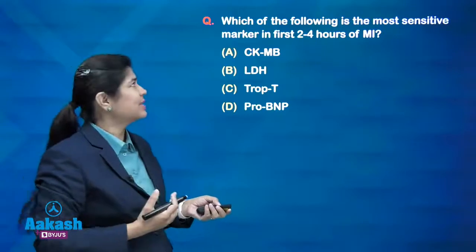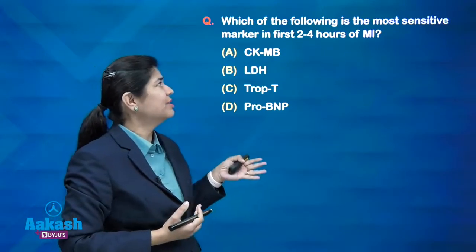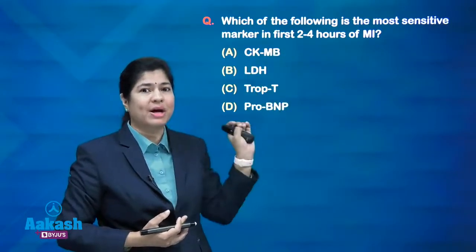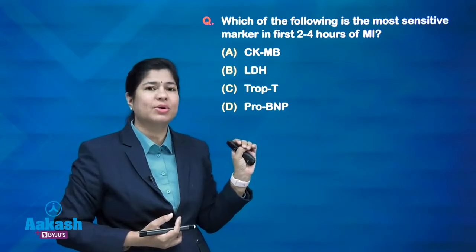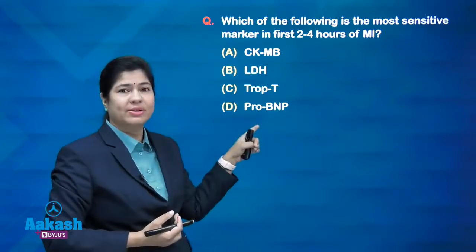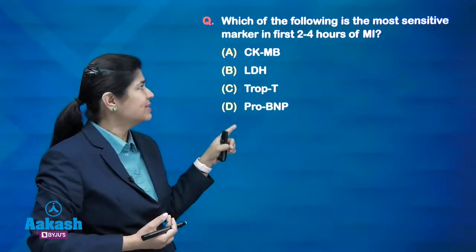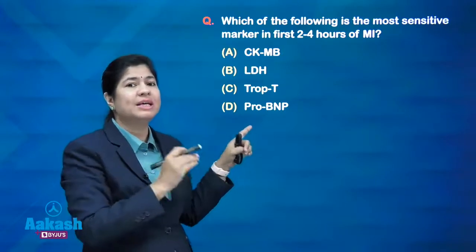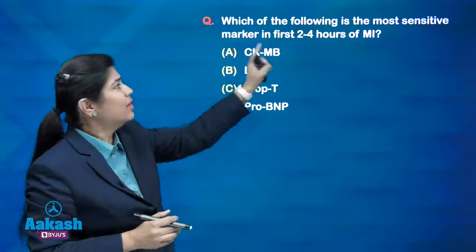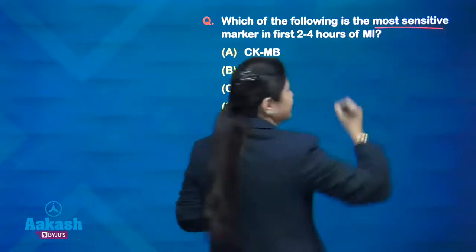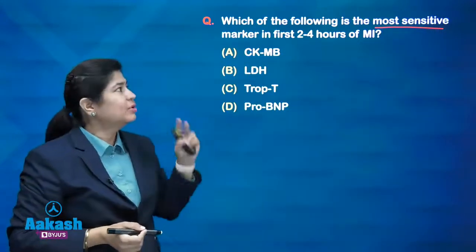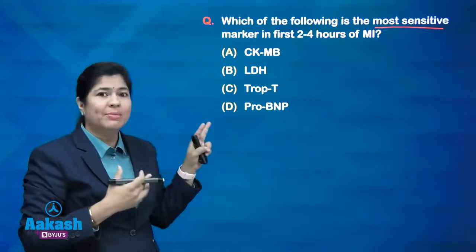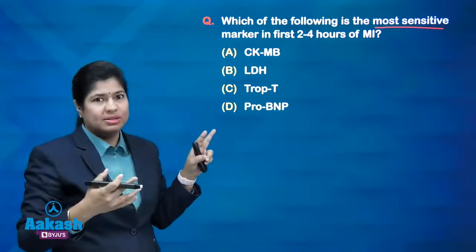We are moving to the next question. Which of the following is the most sensitive marker in first 2 to 4 hours of myocardial infarction? Now we know that the first biomarker which rises in myocardial infarction is your myoglobin, but myoglobin is not there in the option. Then the second thing which rises earliest and makes its peak earliest is your CKMB, okay. Now the word which they have used is most sensitive. So sensitive, when they are saying, they mean two things here. Sensitive is the earliest to be diagnosed. That means which biomarker can be used the earliest to diagnose.